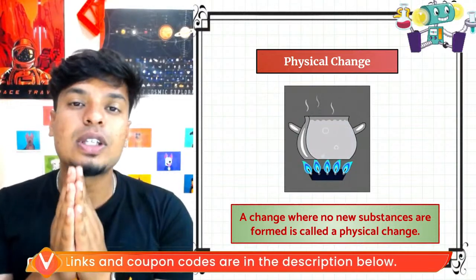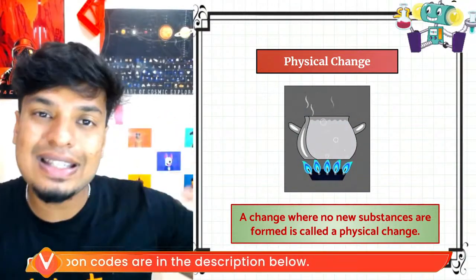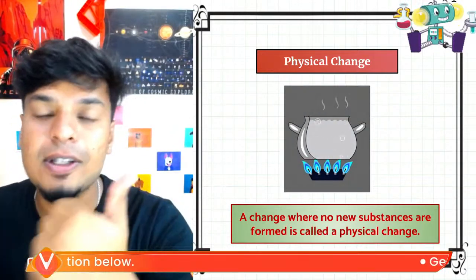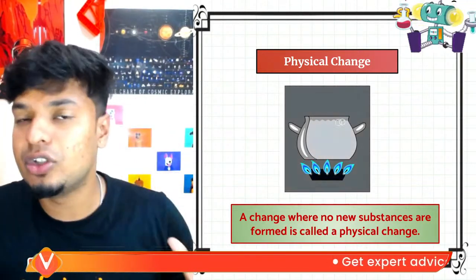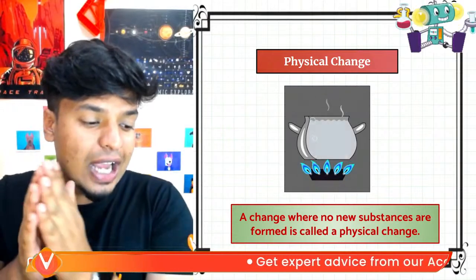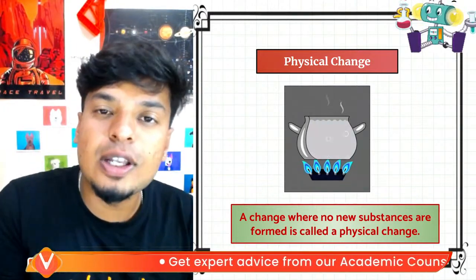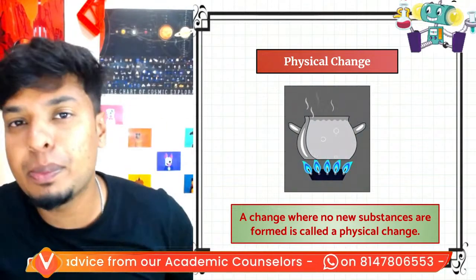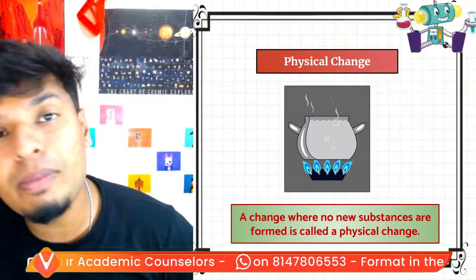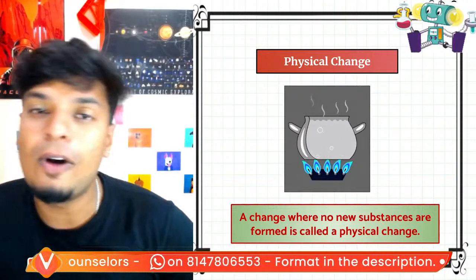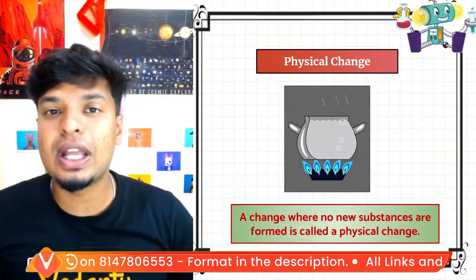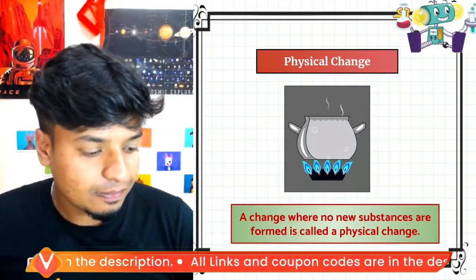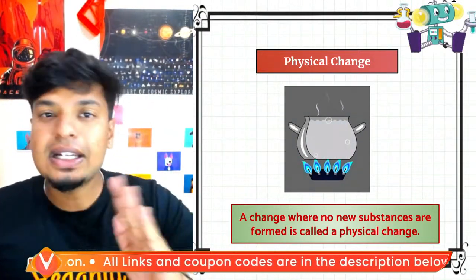First, let's talk about something we already learned in 6th grade: reversible change and irreversible change. The changes which can be reversed back to their original form are reversible changes. Example, folding or crushing of paper. The changes which cannot be reversed back to their original form are called chemical changes. For example, burning of this paper.